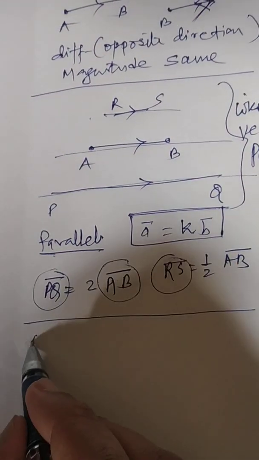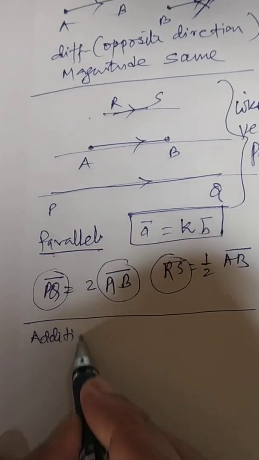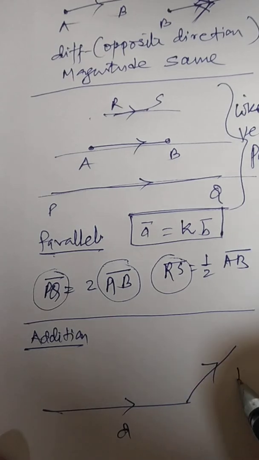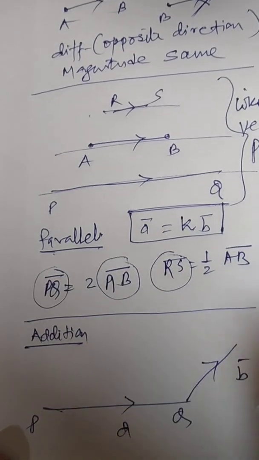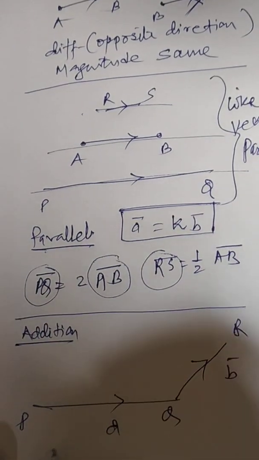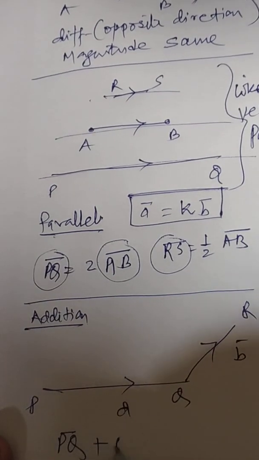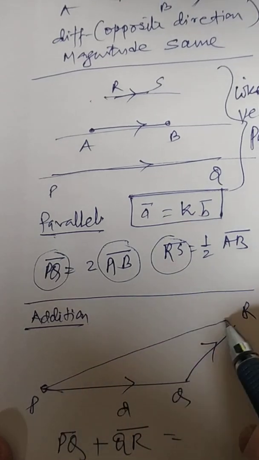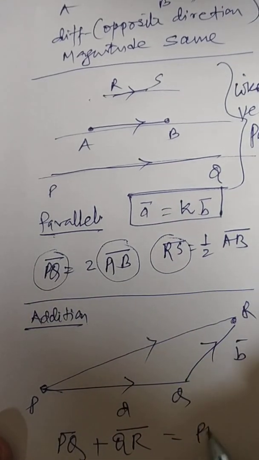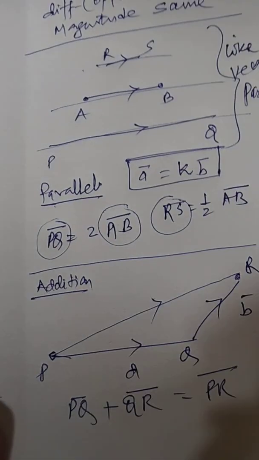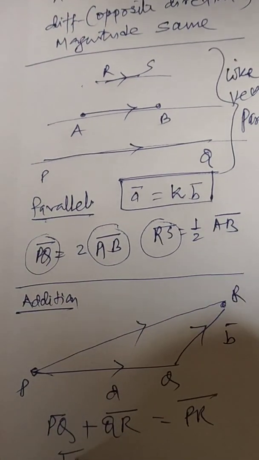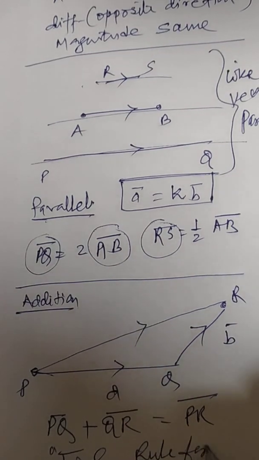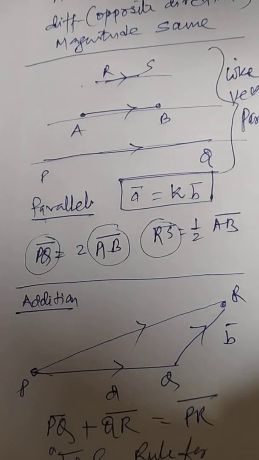As you know how the addition of vectors works out. Suppose let us consider this is the A vector, this will be the B vector. I just call it PQ is the A vector and QR is nothing but the B vector. So if you are asking me what is PQ plus QR, then definitely the line will start with P and terminate at R. So it is nothing but the PR vector. This is called the triangle rule for addition.